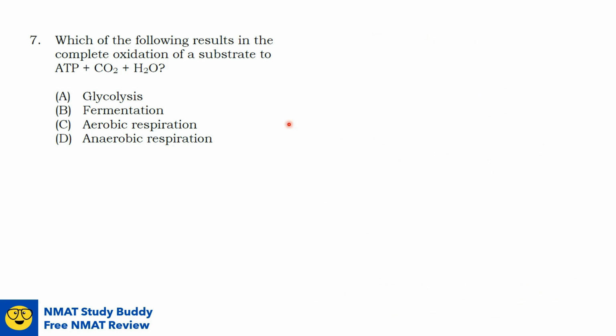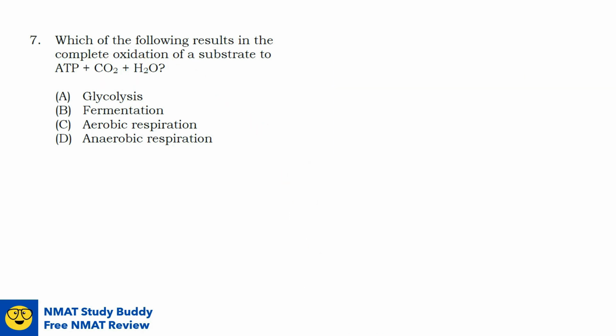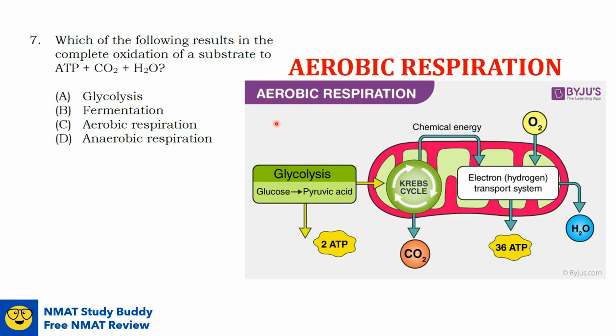Okay, now we can proceed to fermentation. Fermentation is an anaerobic pathway, meaning it does not require oxygen, and it can be alcohol fermentation, which produces ethanol, or lactic acid fermentation, which produces lactate. Again, just like glycolysis, its product does not equate with this one. Okay, let us now proceed to the third option, which is aerobic respiration.